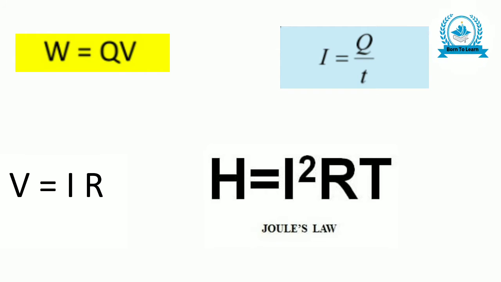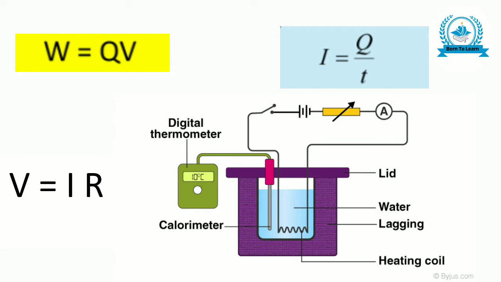Thus, heat produced H = I² × R × t joules. This formula gives us the heat produced in joules when a current of I amperes flows in a wire of resistance R ohms for time t seconds. This is known as Joule's law of heating.